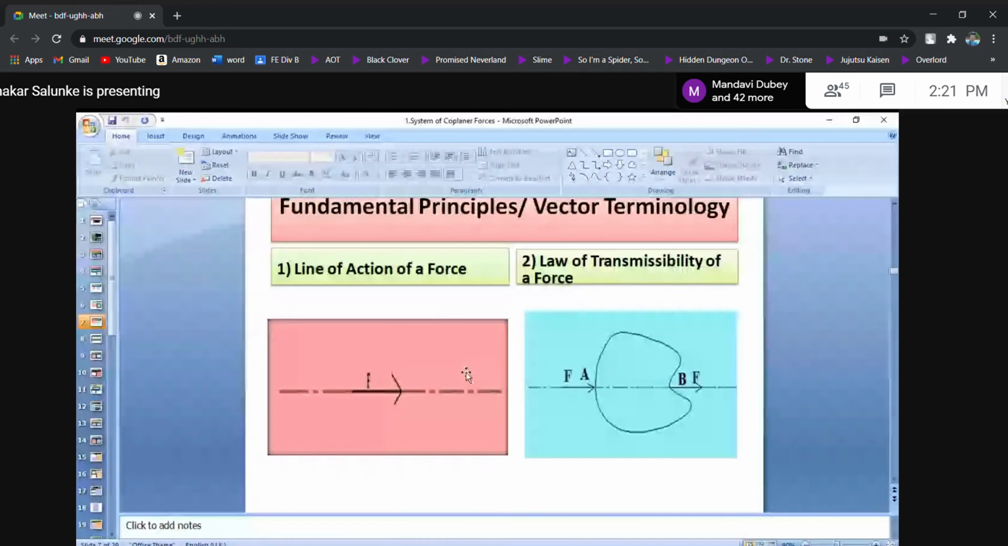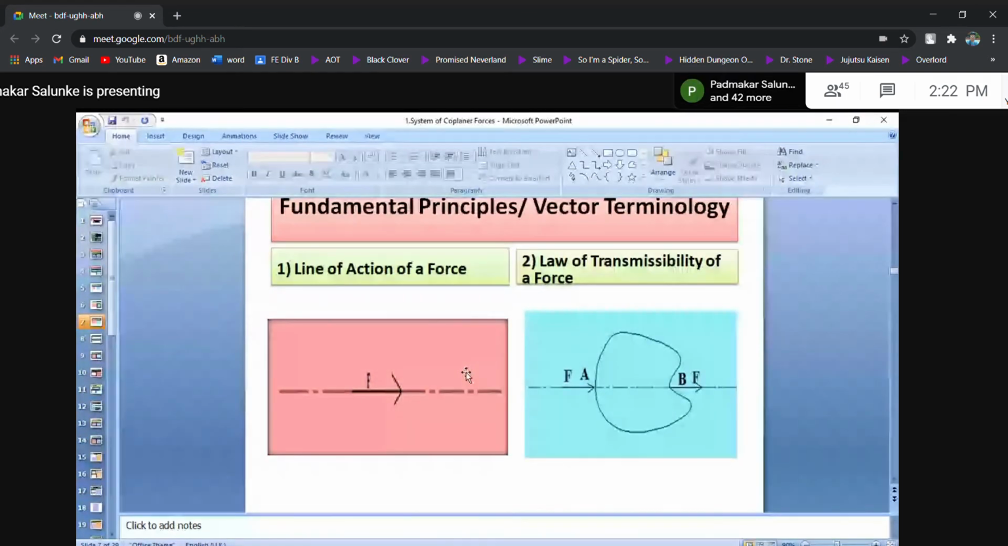Okay, so these are the fundamental principles, or maybe called vector terminology. Number 1, line of action of a force. Already on that day I told you, force is not visible. It is imaginary. Based on existence or effect, you have to realize, yes, force is acting. Vehicle is moving, means definitely force is acting.